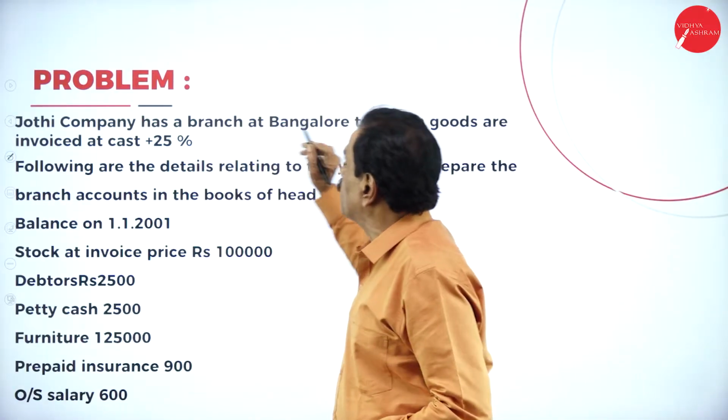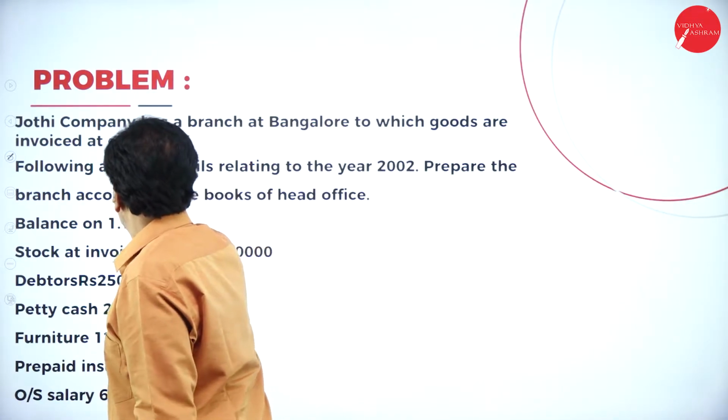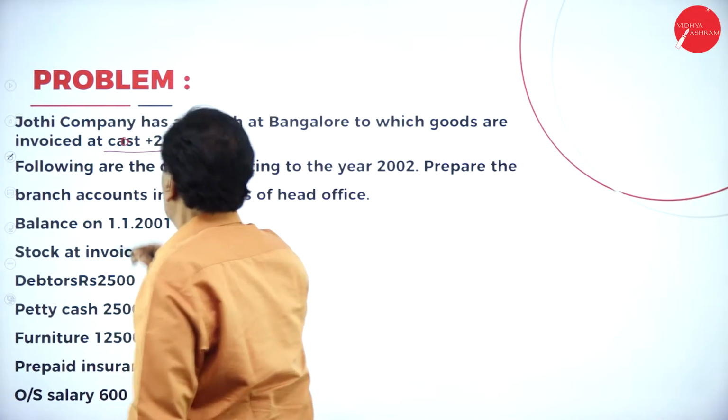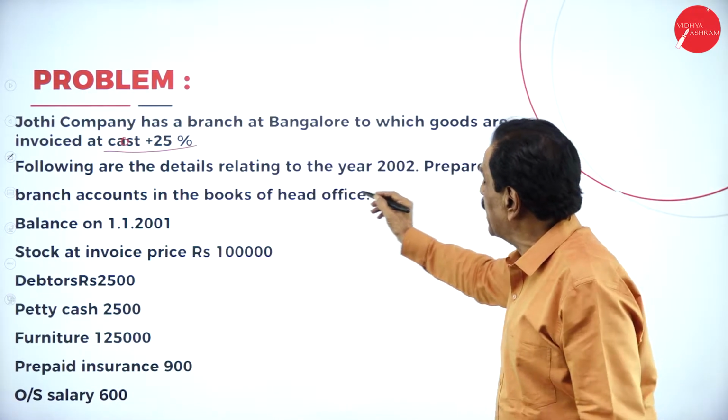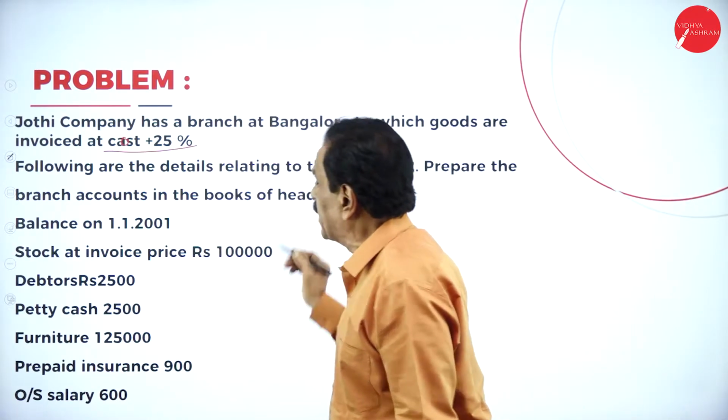Jyoti company has a branch at Bangalore to which goods are invoiced at cost plus 25%. Following are the details relating to the year 2002. Prepare the branch account in the books of head office.